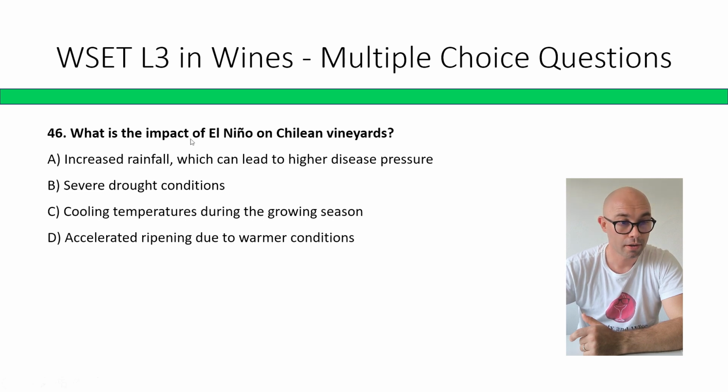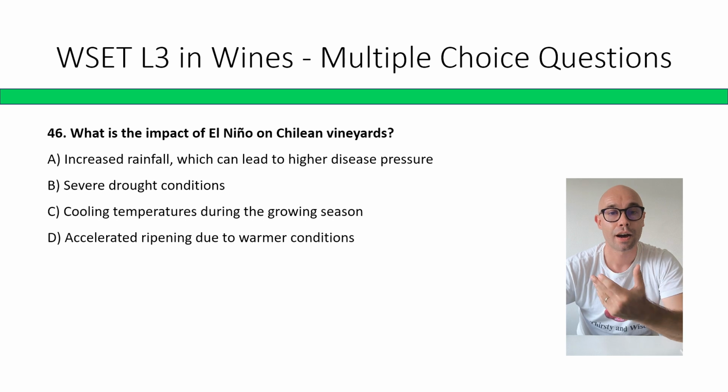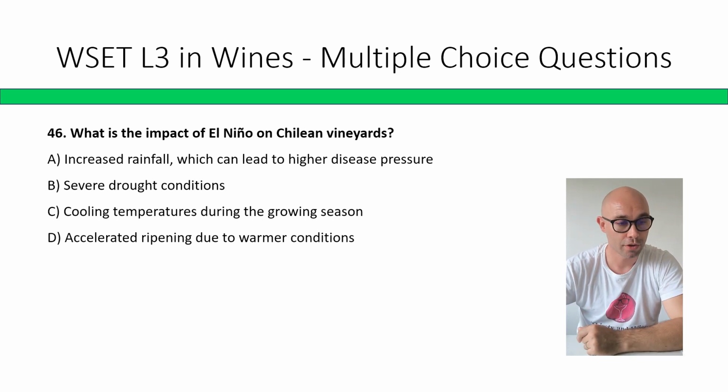What is the impact of El Niño on Chilean vineyards? El Niño increases rainfall, which can lead to high disease pressure, severe drought conditions, cooling temperatures during the growing season, accelerated ripening due to warmer conditions. El Niño is an effect of the Pacific Ocean that increases high rainfall in Chile. So increased rainfall, the correct answer is A, increased rainfall, which can lead to high disease pressure.